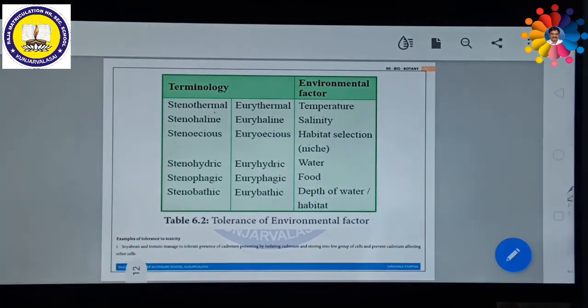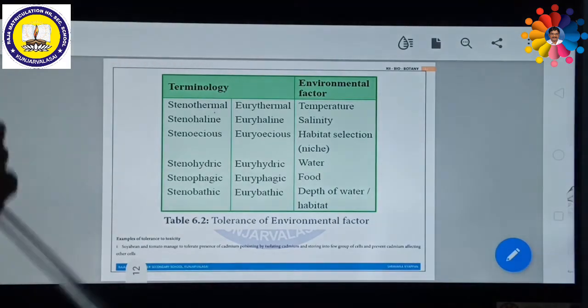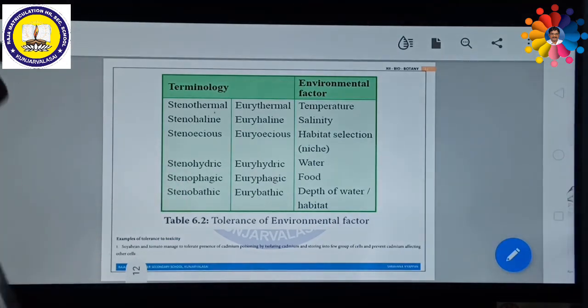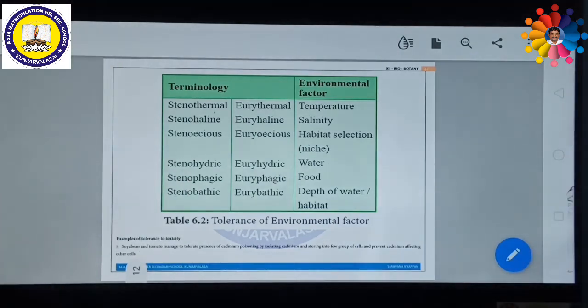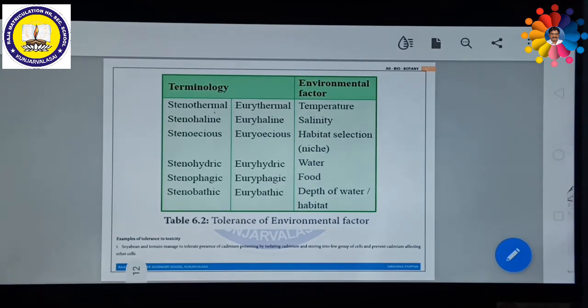Some plants can survive even in a poisonous place. For example, make a small hole on a plant and drop a mercury drop, the plant will die because it is a poison to the plant. Similarly, cadmium is very highly poisonous and they cannot survive. But some plants can survive, like tomato. A tomato plant can survive because it can store the cadmium in certain cells. It will not spread to all the cells. Similarly, the rice plant can also store the cadmium, even though cadmium is very poisonous.